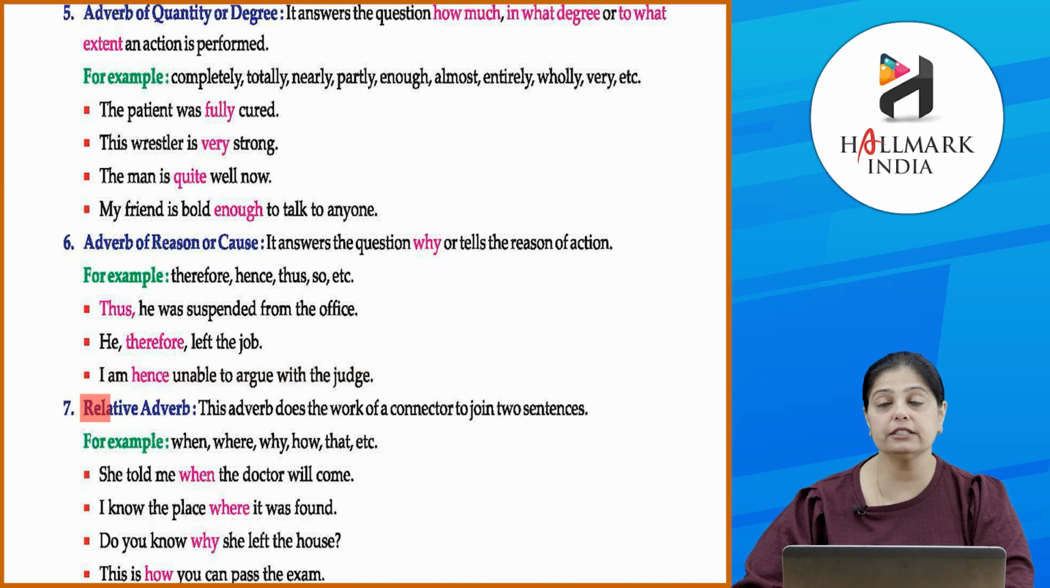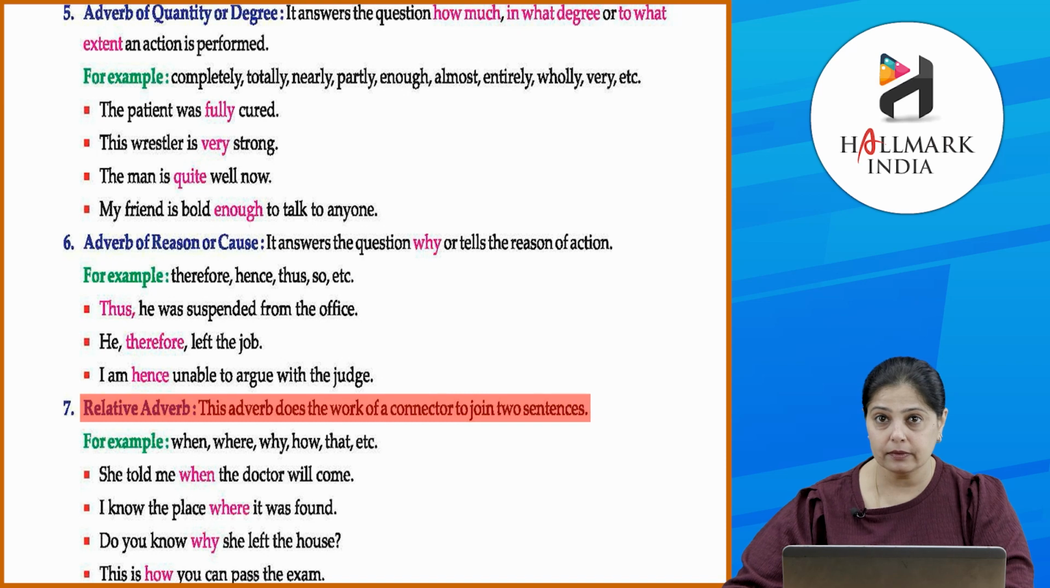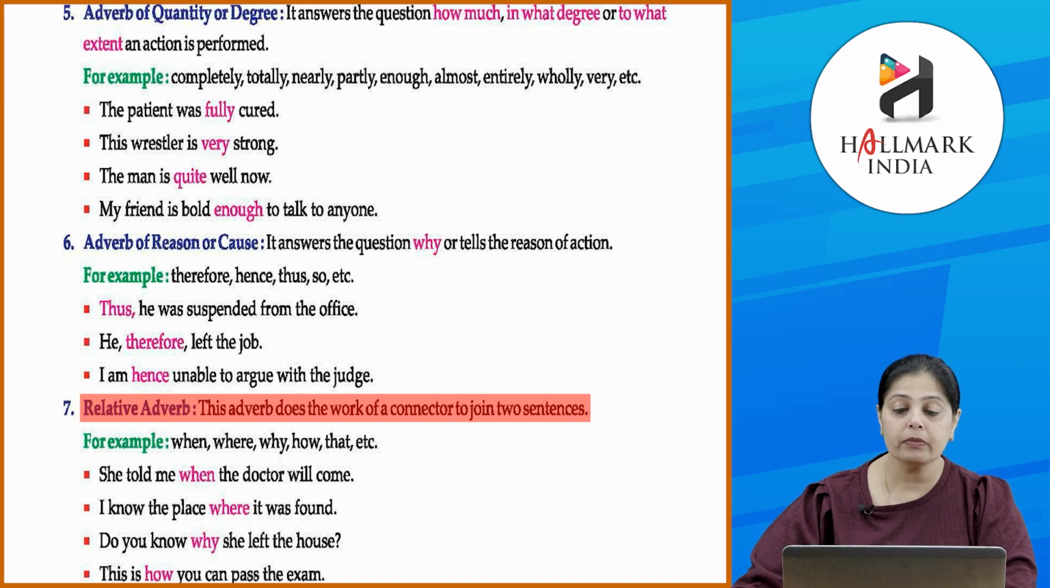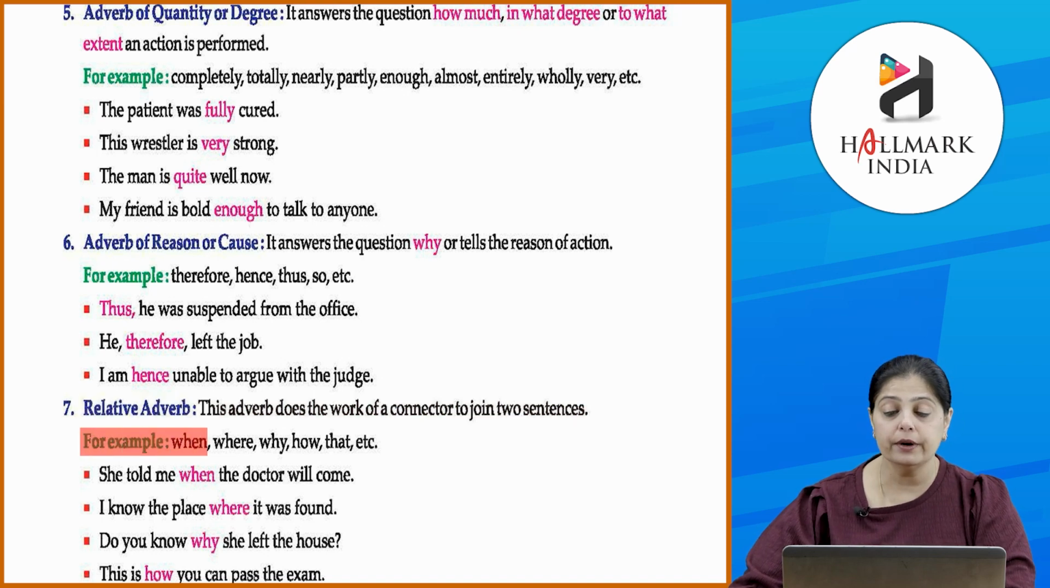Next is relative adverb. Okay, so this adverb does the work of a connector to join two sentences. Okay, तो ये दो sentences को join करता है. आपने पहले देखा था relative pronouns भी आपने पढ़े हैं. So now this is similar to relative pronouns and now these are also like conjunctions. Okay, they join two sentences. Okay, for example, when, where, why, how, that, etc.